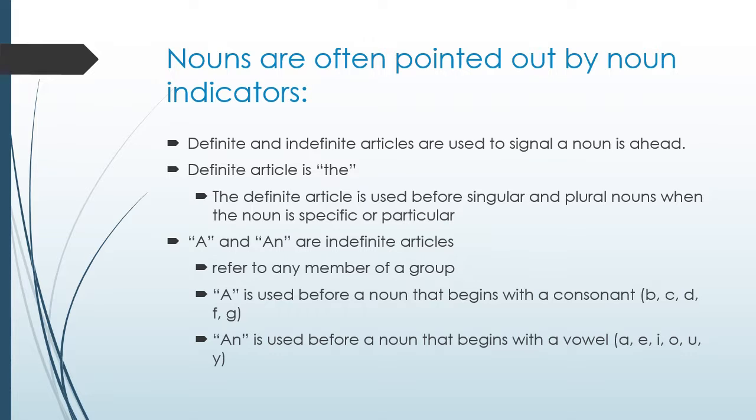I would love to eat an orange at this time. An is used before words that begin with a vowel. An orange. Orange begins with the vowel o. Okay. I would love to eat a pineapple at this time. So I'm using a because pineapple begins with P and P is a consonant.